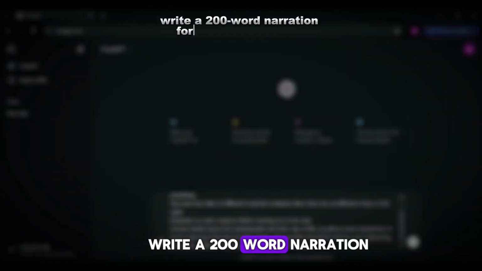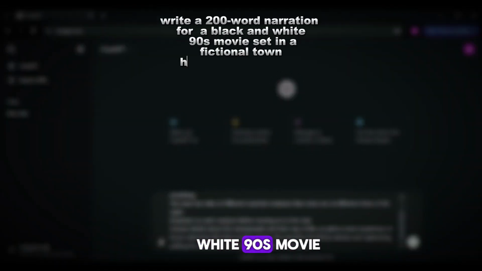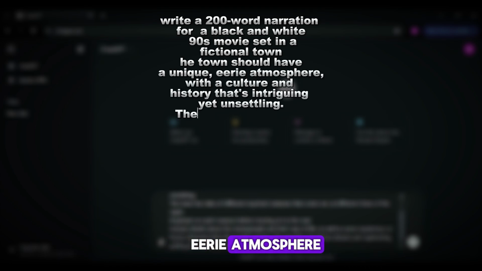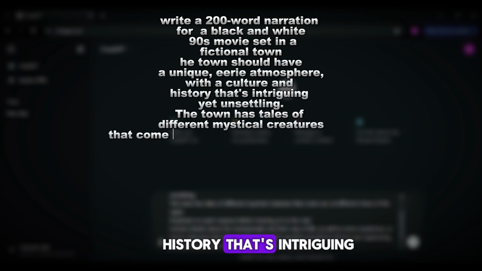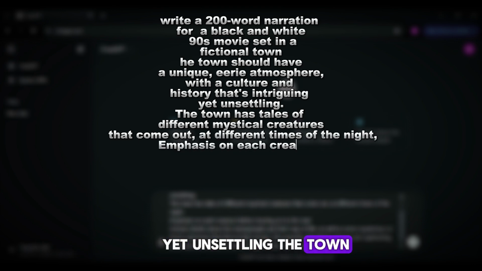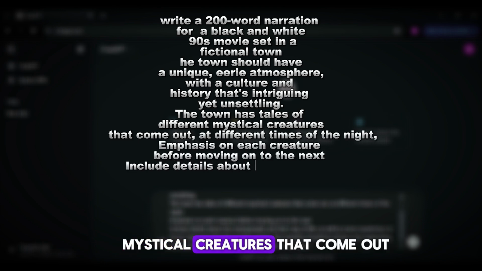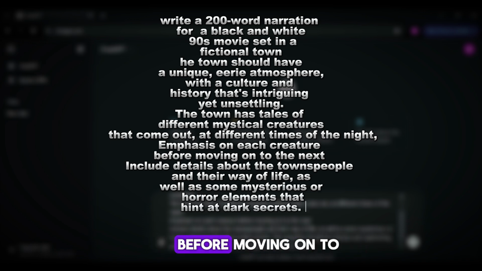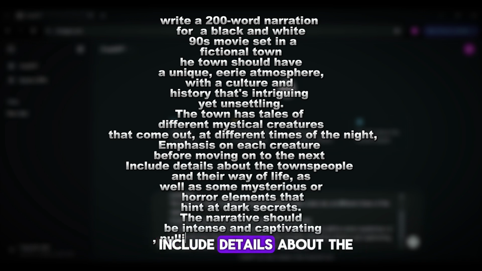Write a 200-word narration for a black and white 90s movie set in a fictional town. The town should have a unique, eerie atmosphere with a culture and history that's intriguing yet unsettling. The town has tales of different mystical creatures that come out at different times of the night. Emphasize on each creature before moving on to the next. Include details about the townspeople and their way of life, as well as some mysterious or horror elements that hint at dark secrets. The narrative should be intense and captivating, pulling the audience into the strange world of this town.